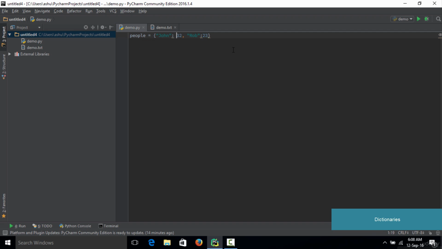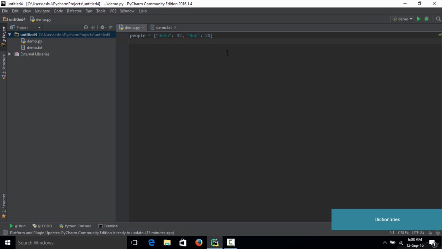So it says that you need to have white space after it. So let's give it some white space. All right. So once you have defined the dictionary, now let's see how to actually map key value pairs. If you look at the formal definition, dictionaries are data structures which are used to map arbitrary keys to values.